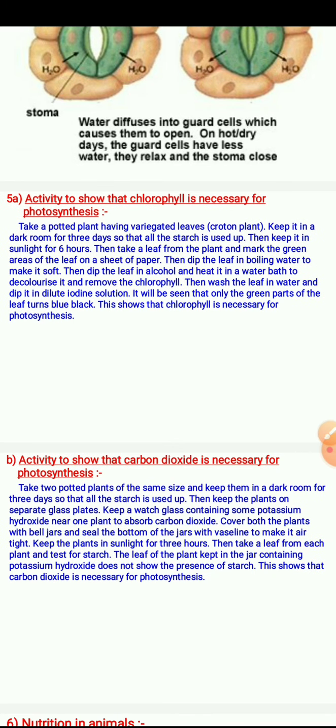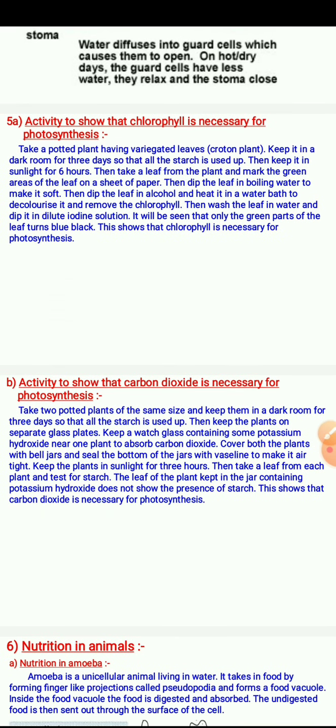Learn the steps carefully. Activity to show that carbon dioxide is necessary for photosynthesis. Take 2 potted plants of the same size and keep them in a dark room for 3 days so that all the starch is used up. Then keep the plants on separate glass plates. Keep a watch glass containing some potassium hydroxide near one plant to absorb carbon dioxide. Cover both the plants with bell jars and seal the bottoms of the bell jars with Vaseline to make them airtight.